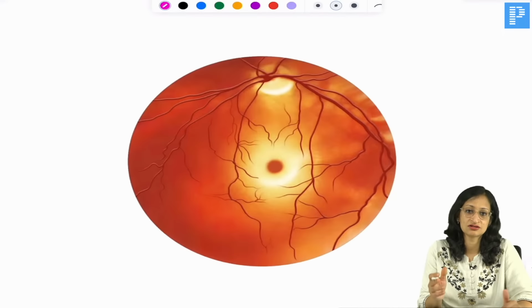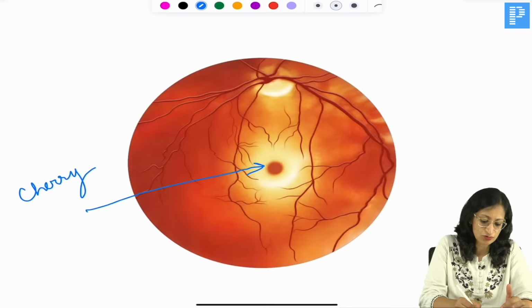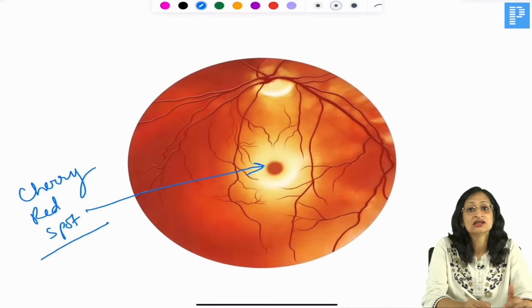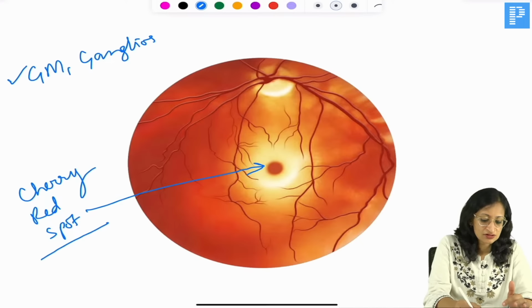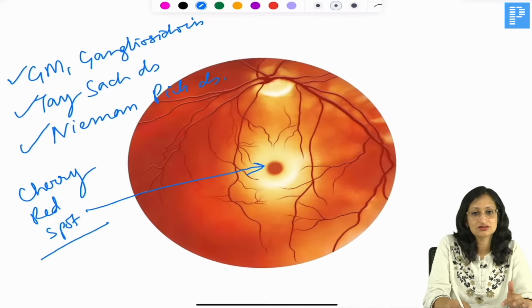What do you see here? In the fundus, we see a cherry red spot. Cherry red spot is seen in which metabolic disorders? It can be seen in GM1 gangliosidosis, Tay-Sachs disease, and Niemann-Pick disease. It is usually not seen in Gaucher disease, okay, right.